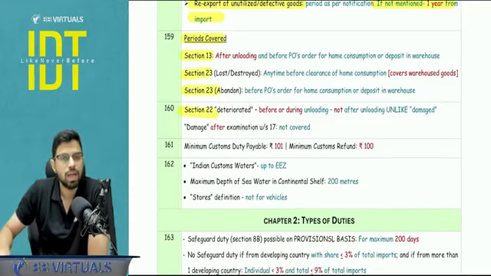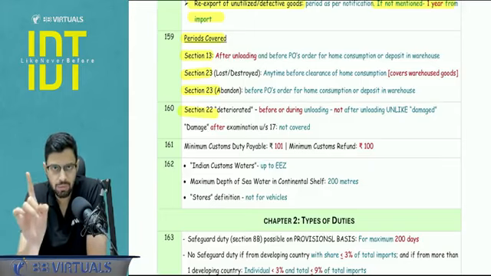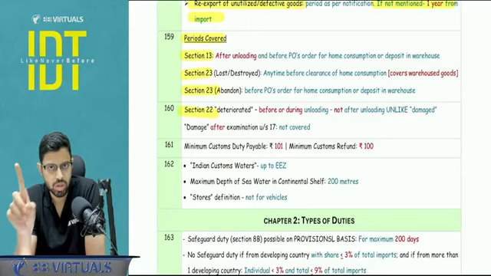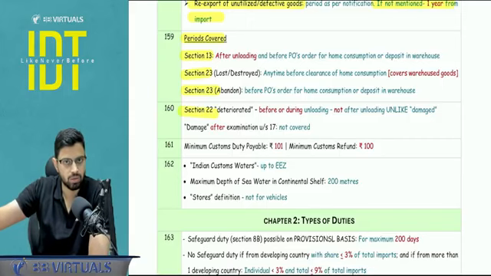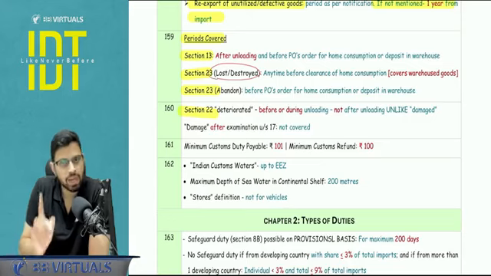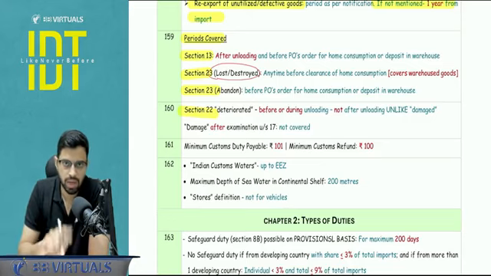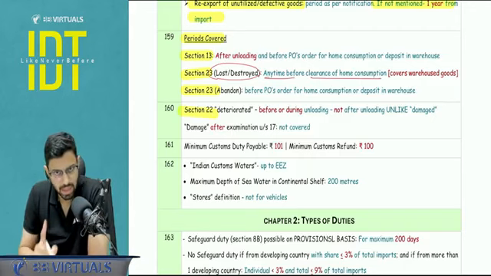Next, now certain periods covered with respect to the cluster of 13, 23 and 22. 22 also have covered here. So 13, 23, 22 are extremely important, very important for you to cover. 13 is pilferage, 23 is the LAD, lost, abandonment and destroyed, and 22 is the abatement on deteriorated and damaged goods. Section number 13 does not cover the warehouse goods. It is only till the order is given by the PO for warehousing or for clearance of the goods. Section number 23, lost and destroyed, it covers the warehouse goods as well. So warehouse goods also, if they are lost or destroyed, then section 23 will apply and the duty will be remitted. Okay, so anytime before clearance for home consumption is there in 23.